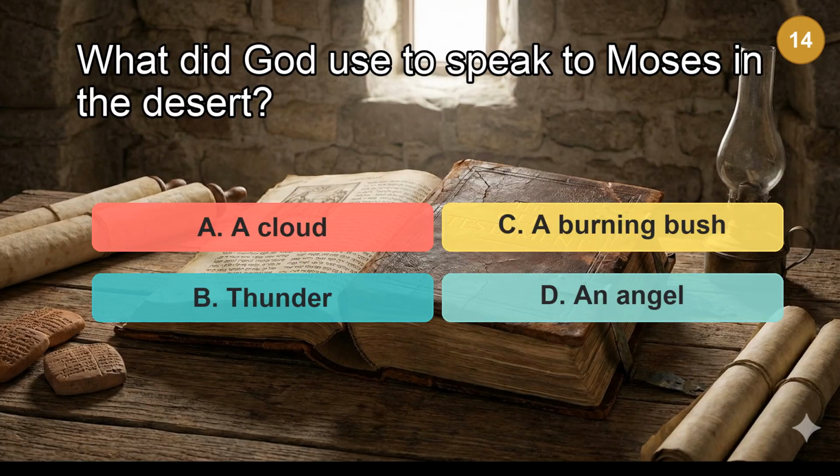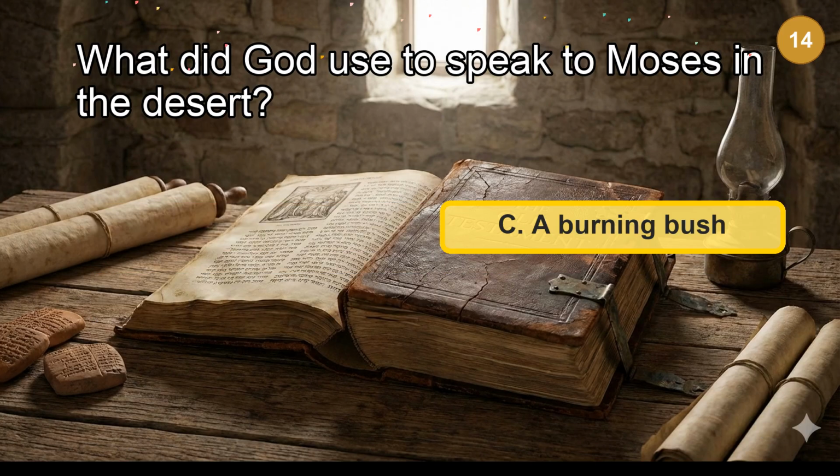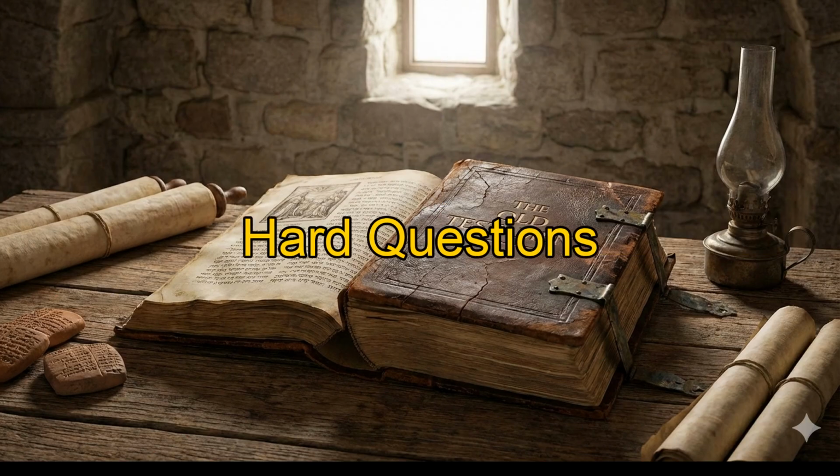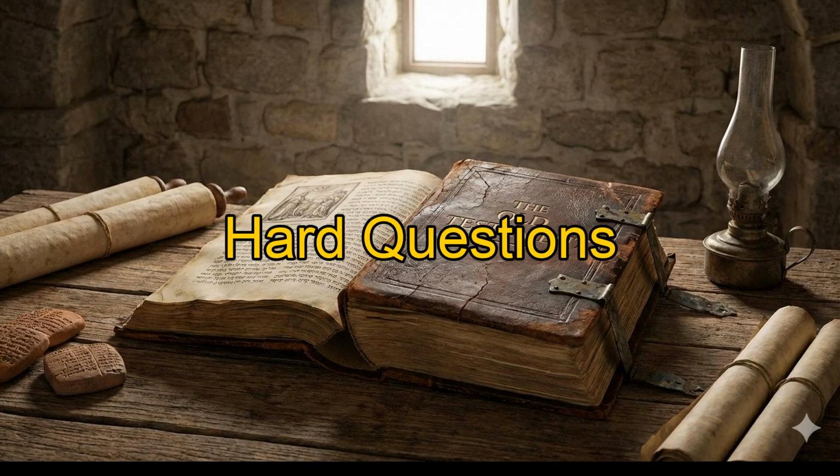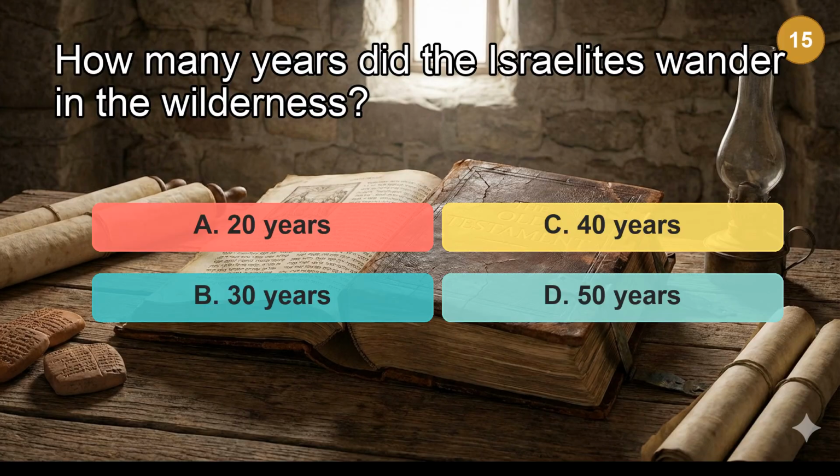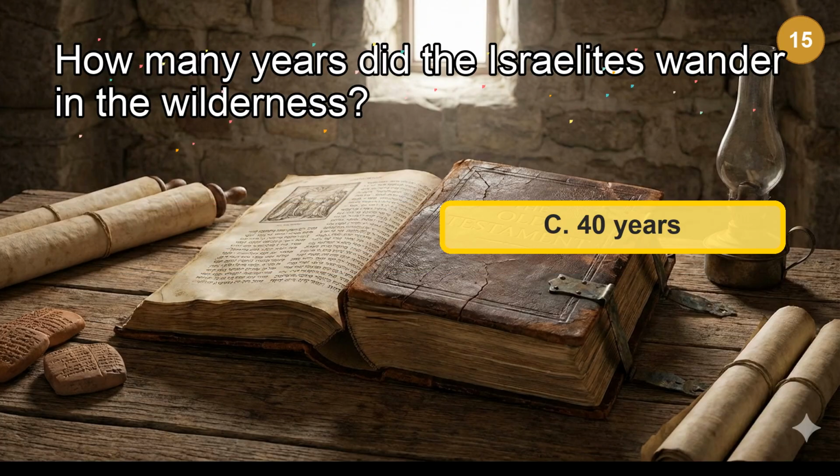What did God use to speak to Moses in the desert? The answer is a burning bush. Now let's try the hard questions. How many years did the Israelites wander in the wilderness? The answer is 40 years.